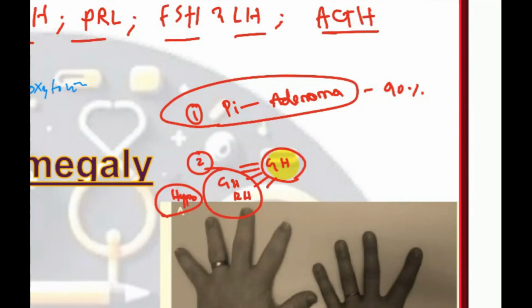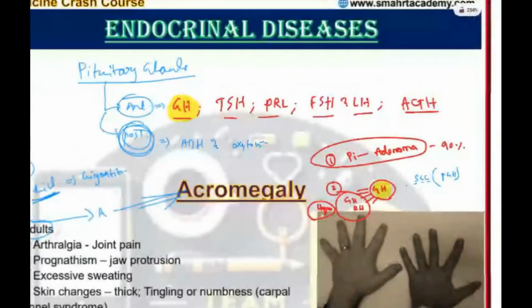Another rare cause: there is no problem in the pituitary, nor in the hypothalamus. The problem is in the lungs. So we have SCC, small cell lung carcinoma. In small cell lung carcinoma, the paraneoplastic syndrome is excess growth hormone. Okay. So this tumor will secrete excess growth hormone that will be manifested as acromegaly.